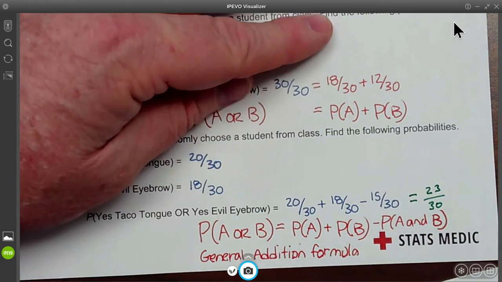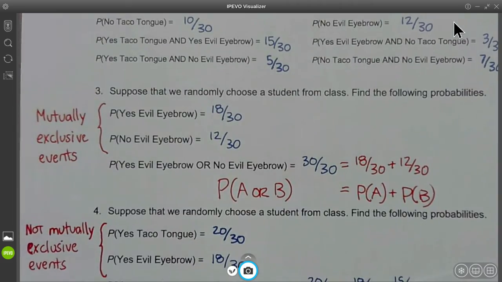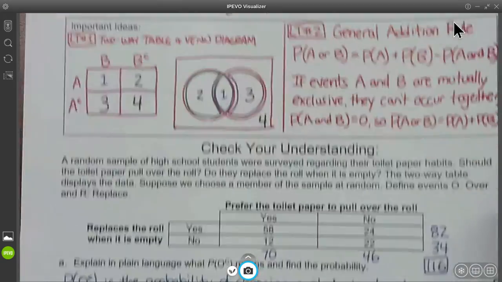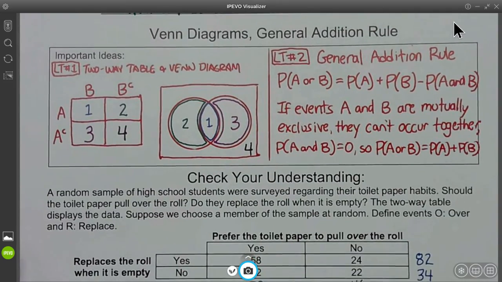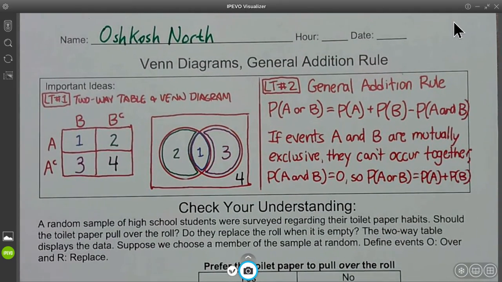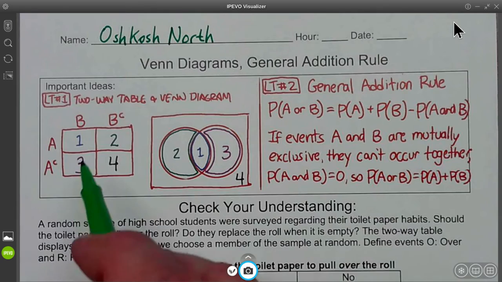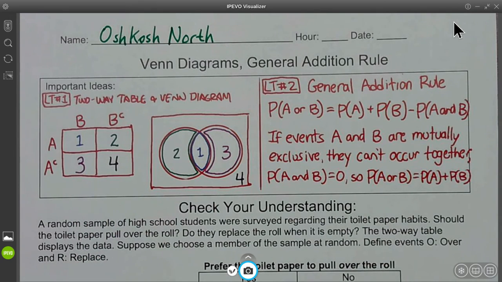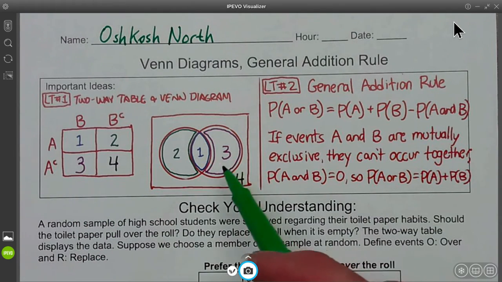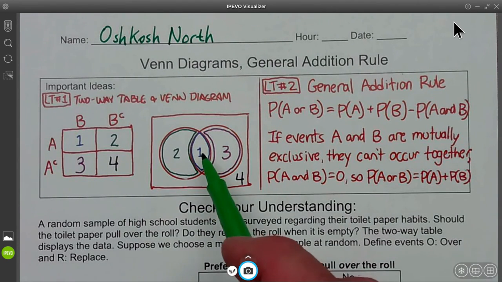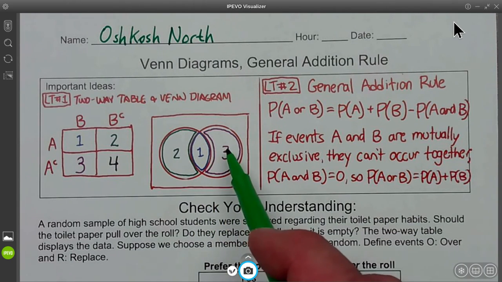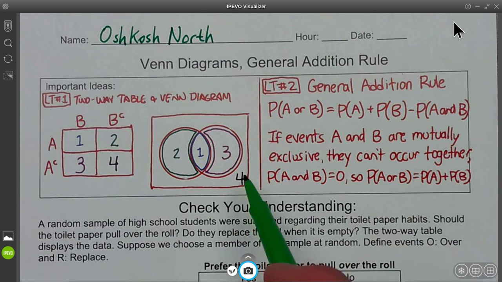All right, so that's it for page 1. Take a look at page 2. So we have the important ideas, the two-way table. That's an example of the two-way table. And this is an example of your Venn diagram. Notice that there's 4 places for your Venn diagram. Usually you're going to start by filling in the first spot there, then here, then there, and then lastly, whatever's left over goes here.